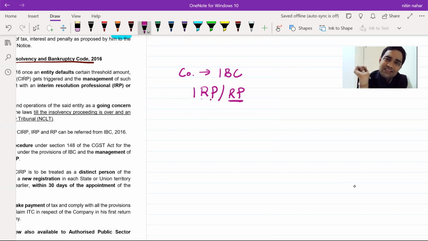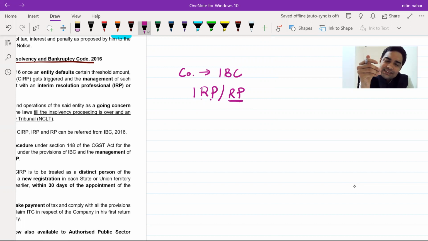What is the job of this resolution professional? He will try to find out the total picture, like what is the amount due, what can be sold, what is the stock available, where are invoices pending, what is the GST payable. He will try to keep the company in place till the National Company Law Tribunal (NCLT) proceedings are over.